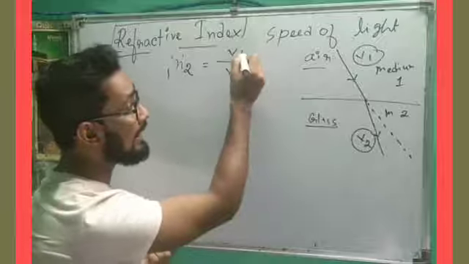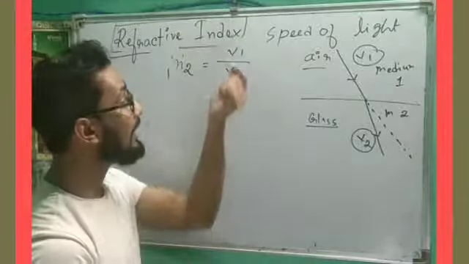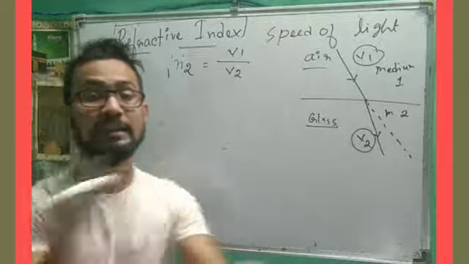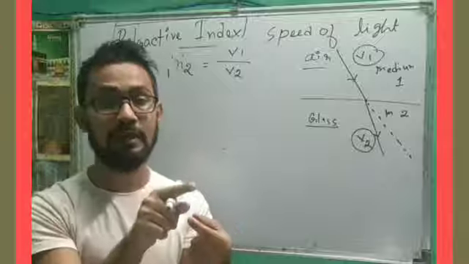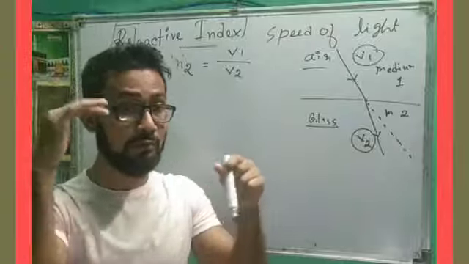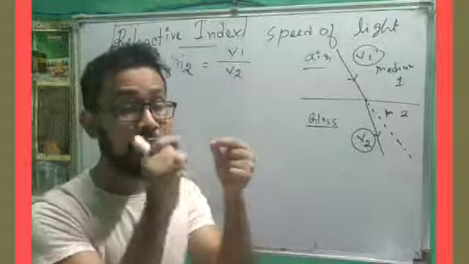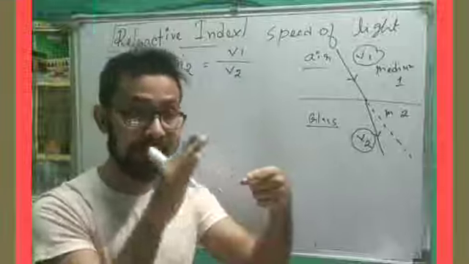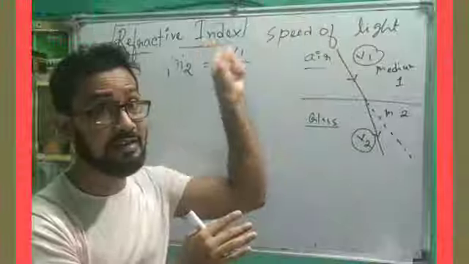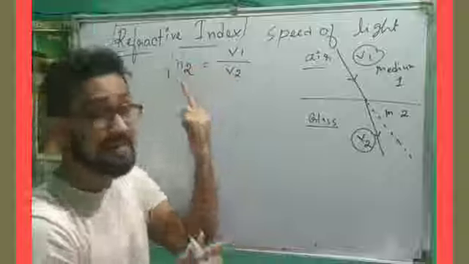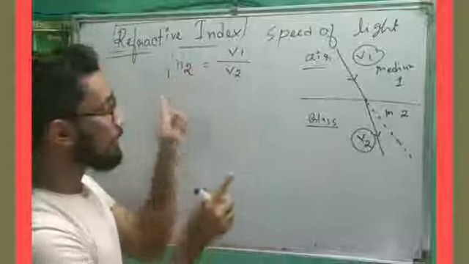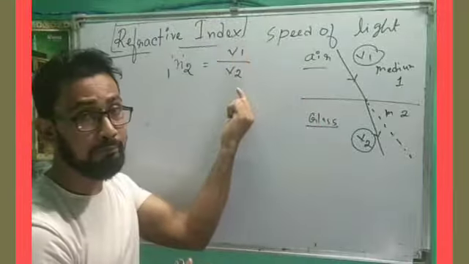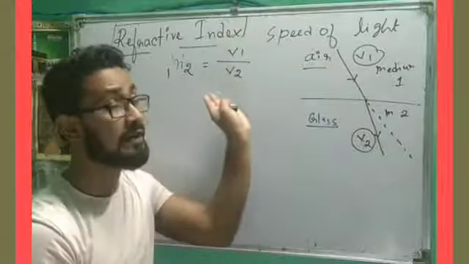The refractive index of medium 2 with respect to medium 1 is equal to the ratio of speed of light in medium 1 by medium 2. Now, why this relation? Because we know that refraction happens because of the change in the speed of light. As light travels from one medium to another, there is a change of speed, and because of the change in speed, refraction happens. So there is a relation between the speed of light and the refractive index: the refractive index is the ratio of the speed of light in medium 1 to the speed of light in medium 2.